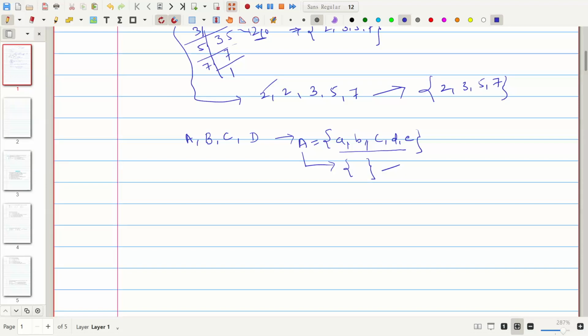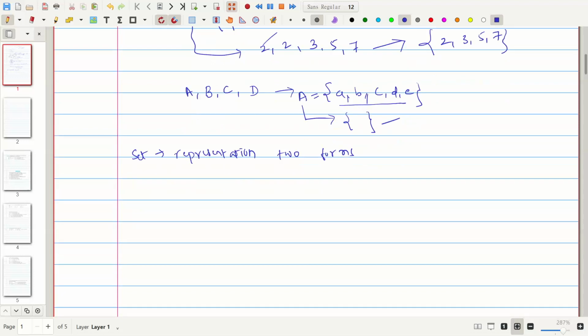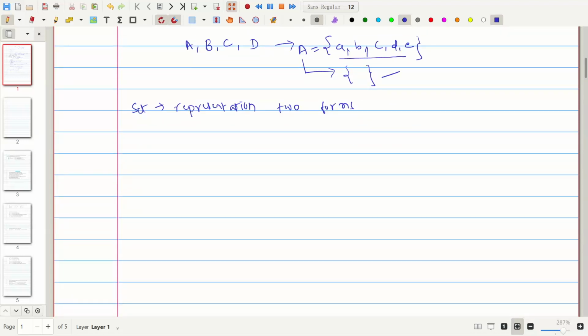And one more is that a set will be represented in two forms. One we already discussed, that is roster or tabular form.